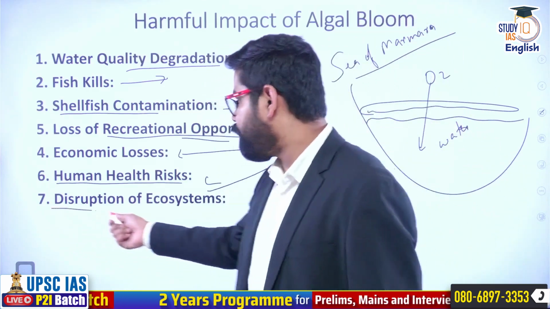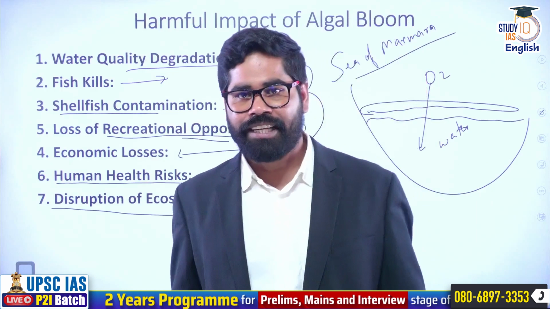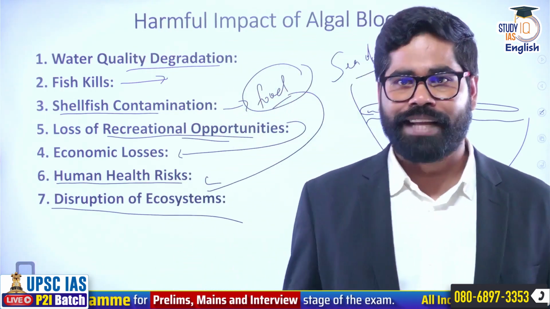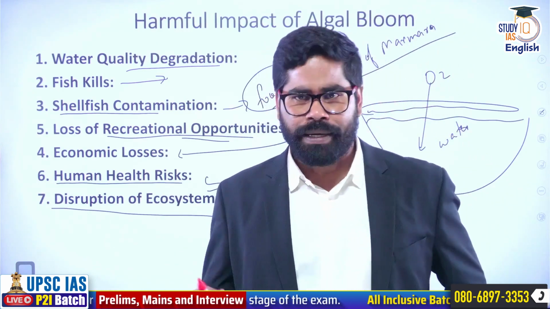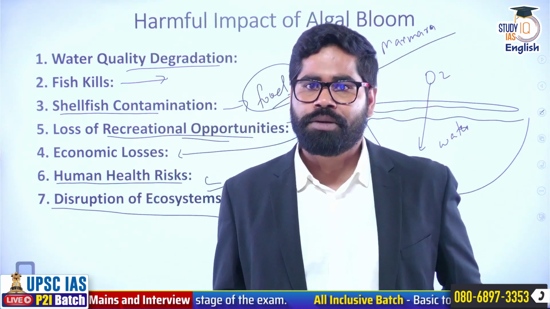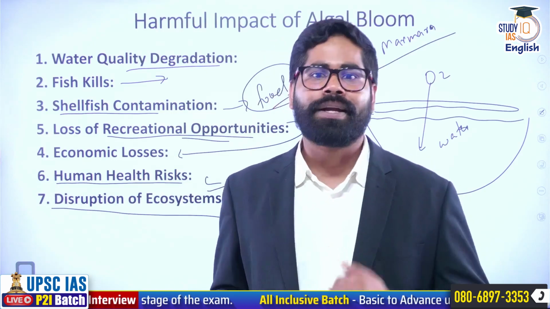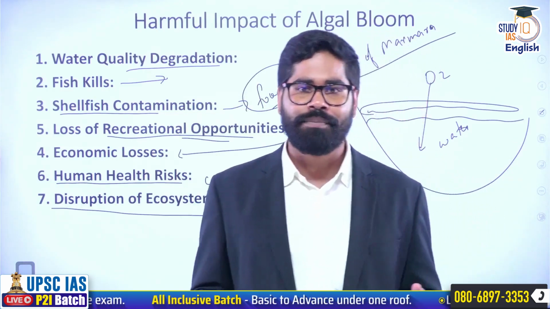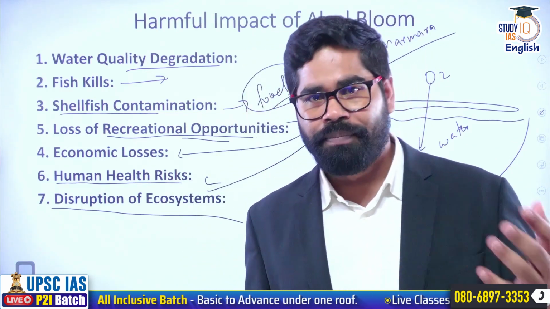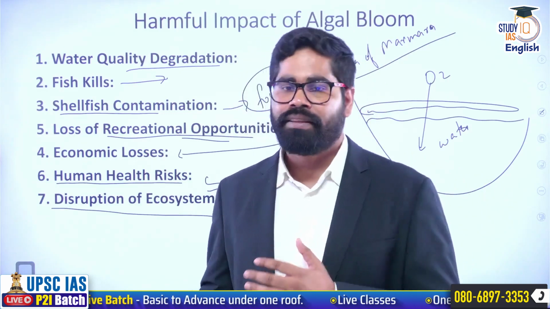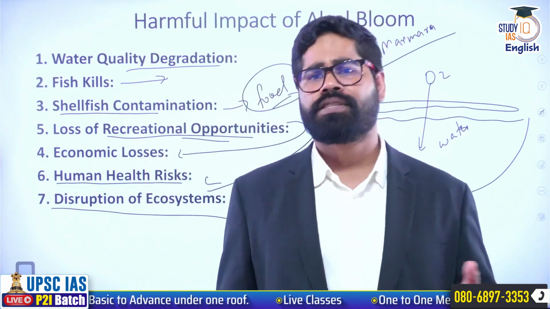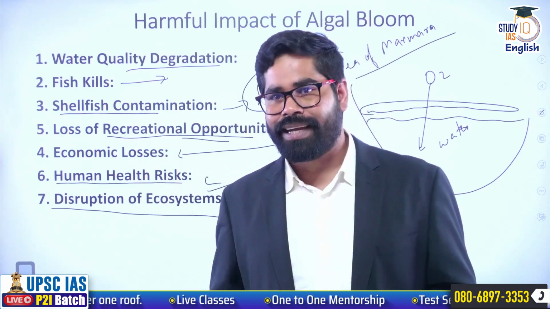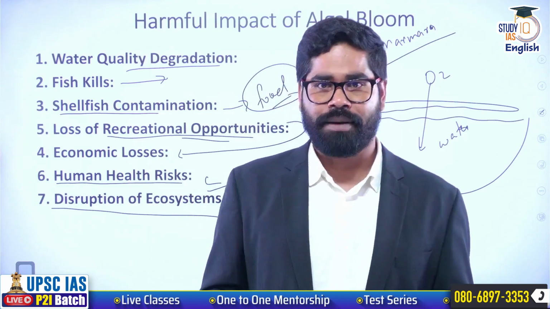Then, disruption of the entire ecosystem. It is seen that if there is an algal bloom in an area, then in a certain amount of time, in a few weeks, in 15-20 days, the ecosystem starts to degrade. The animals there start to die. Suppose this is a lake ecosystem or a pond ecosystem, it is also seen that in some period of time, the entire lake, the entire pond also disappears. Of course, it doesn't happen in 1 month or 2 months. It takes years. But yes, the entire ecosystem is destroyed, disrupted.